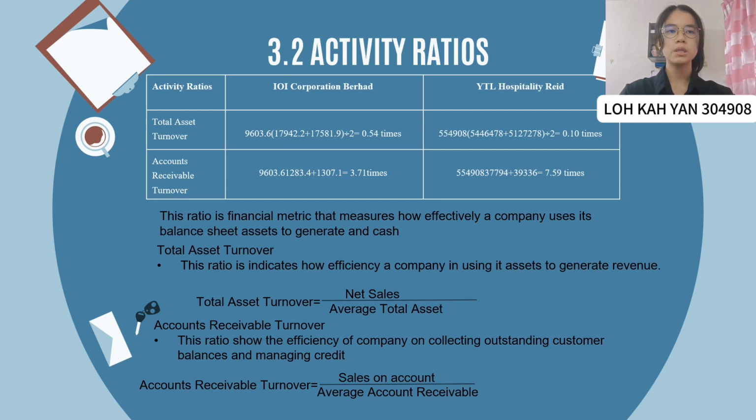Next, account receivable turnover. In 2023, the account receivable turnover of IOI Corporation Berhad and YTL Hospitality Reit is 3.71 times and 7.59 times. That means both companies are not able to collect all their accounts receivable on time.